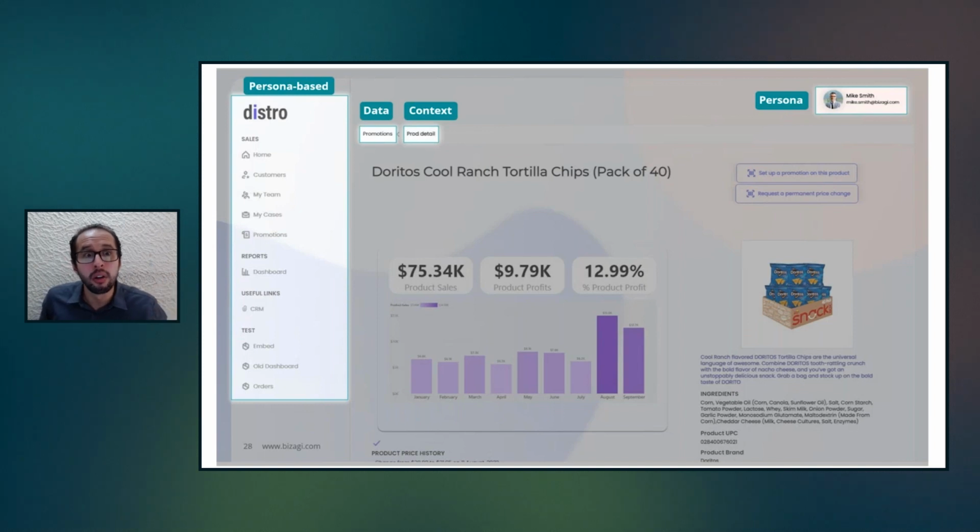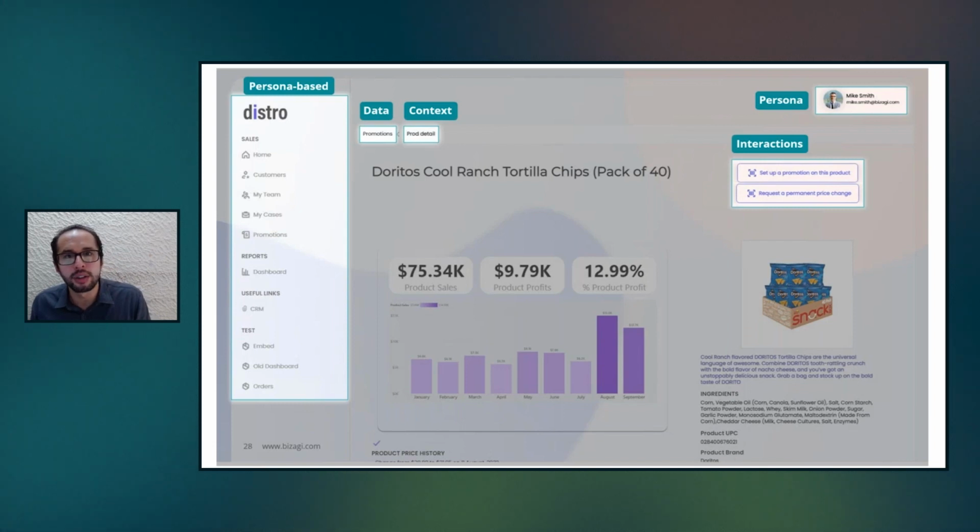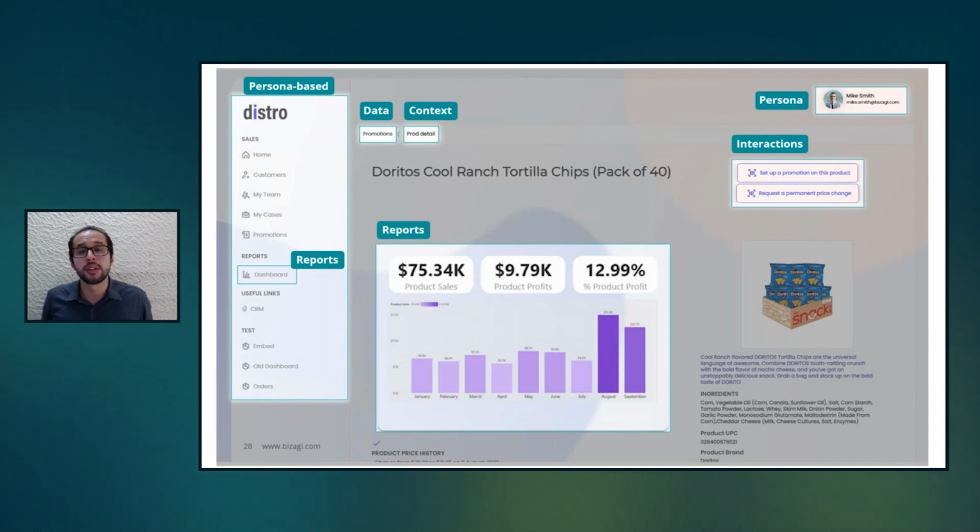So to see all the promotions or just one promotion. And also all that intersection between the persona and the business object, which at the end are our processes, our backbone, are represented as the interactions directly in my application. And finally, all those reports that we define and assign for a particular persona are reflected in the reports that we will be able to see in my application.